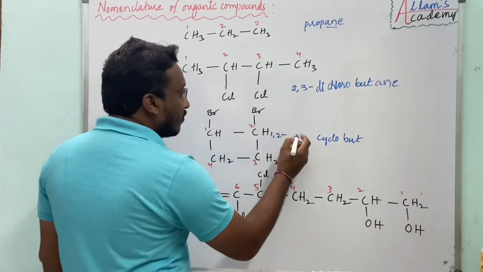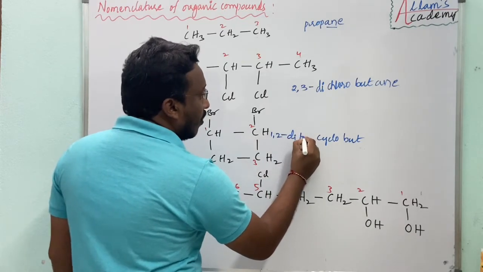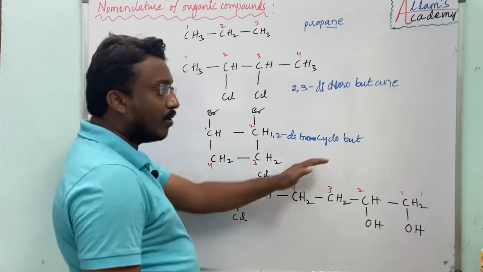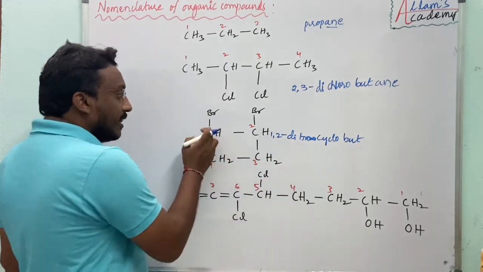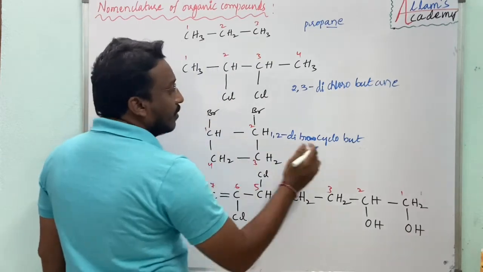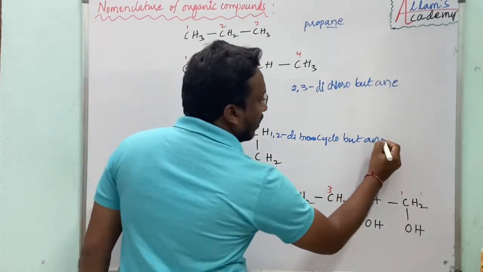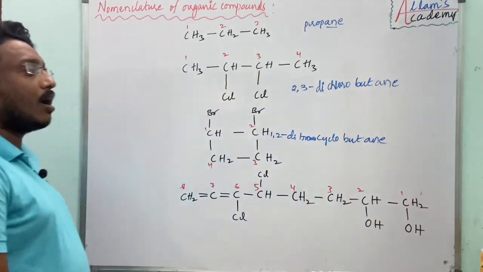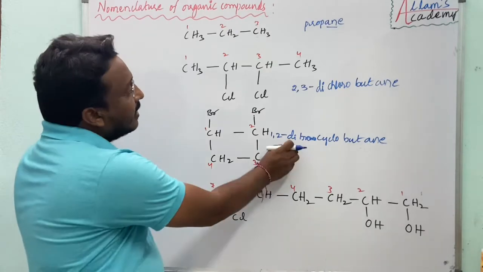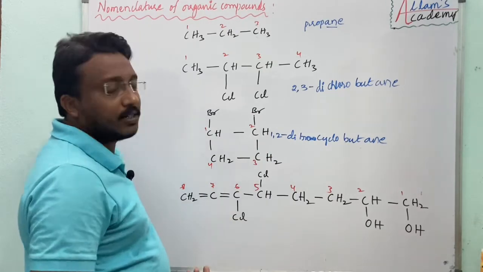So bromine is twice, no? So di. Bromine we will write as bromo. So 1,2-dibromocyclobut. Then this is only a simple hydrocarbon, no? And a single bond, no? So an, and since it is a simple hydrocarbon, we have to write e. So 1,2-dibromocyclobutane is the nomenclature. Easy to write, but you have to do much hard work.